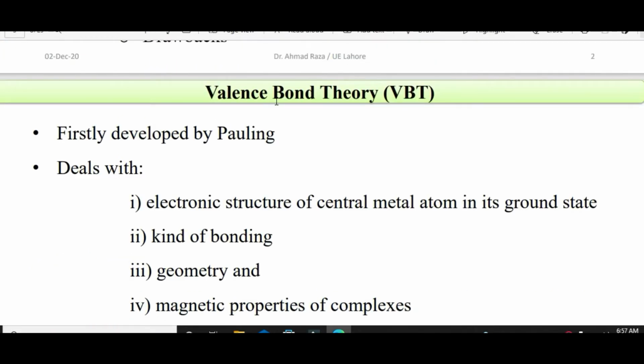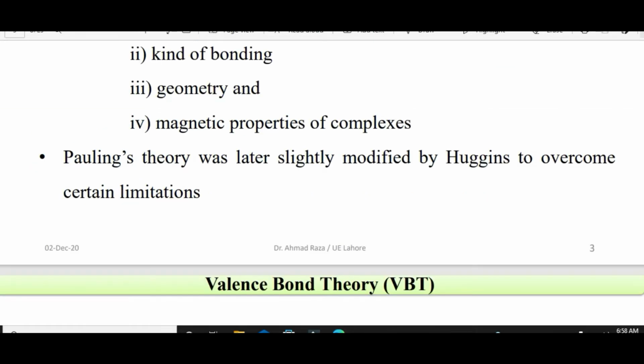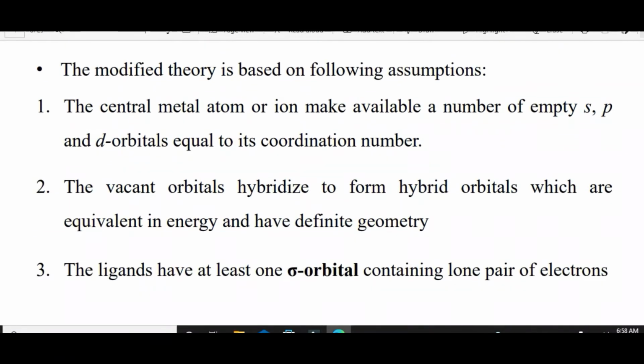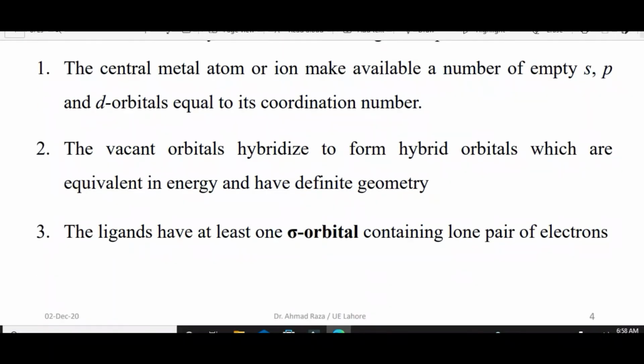First of all, we have valence bond theory, which is also known as VBT, firstly developed by Pauling. It deals with the electronic structure of the central metal atom in its ground state, the kind of bonding, geometry and magnetic properties of the complex. To overcome certain limitations, this theory was modified by Huygens. Now we are moving to valence bond theory. The modified theory is based on the following assumptions.